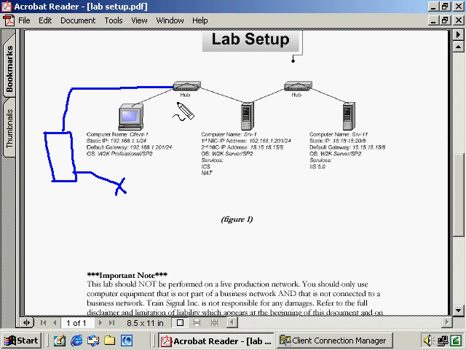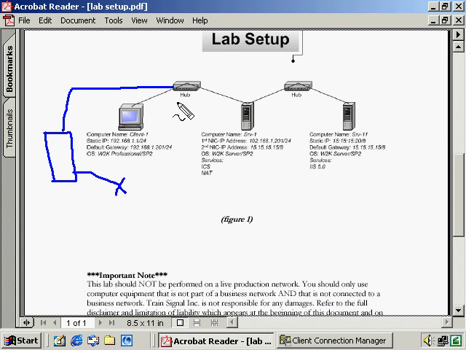Anytime you have different network IDs, routing just has to be configured so machines can get from one location, one network, to a different network. Once you have that set up correctly, the default rule of thumb is if you can ping on a local network, most likely Terminal Services is going to work as well.